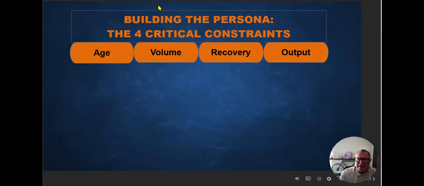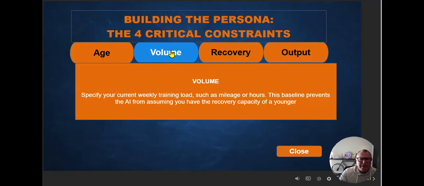On slide 3, building the persona, learners explore the 4 critical constraints: age, volume, recovery, and output. When the learner selects a tab, a new layer appears, revealing the specific definition for that constraint. And then the tab changes from orange to green.